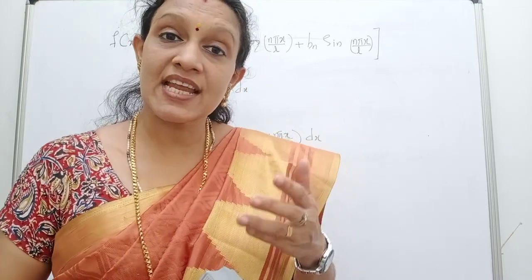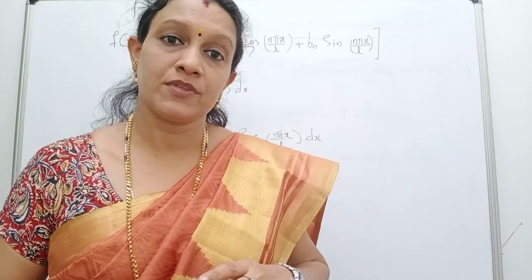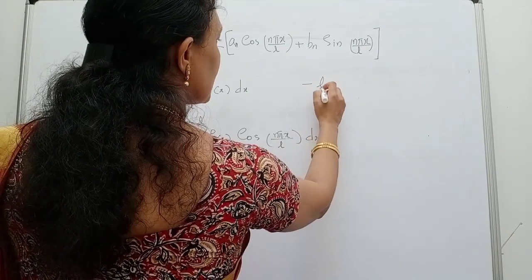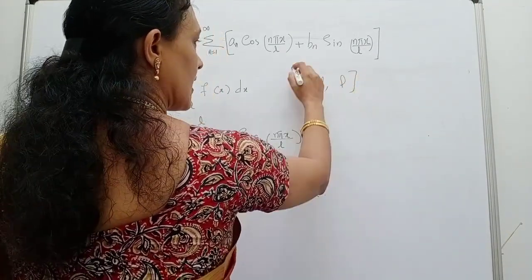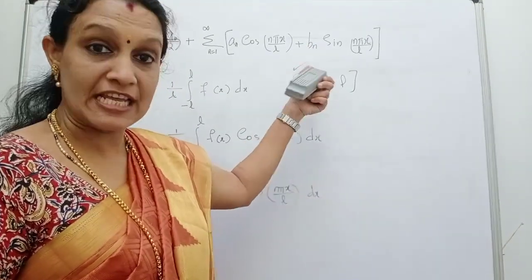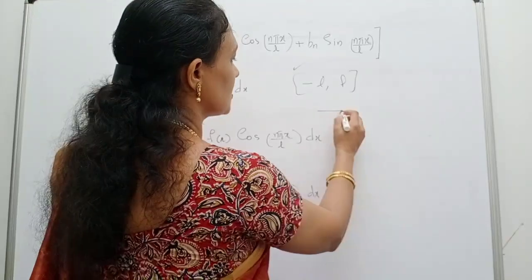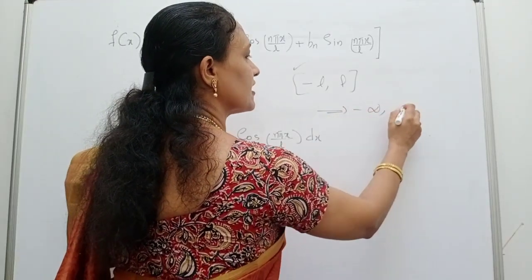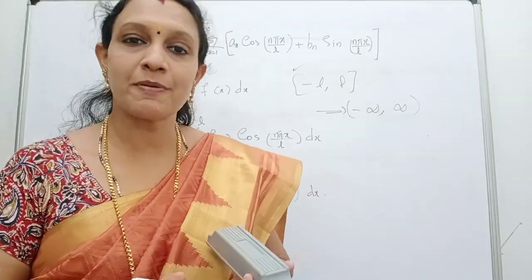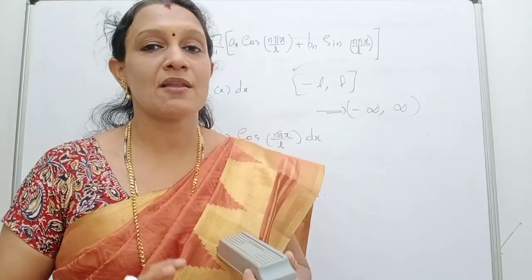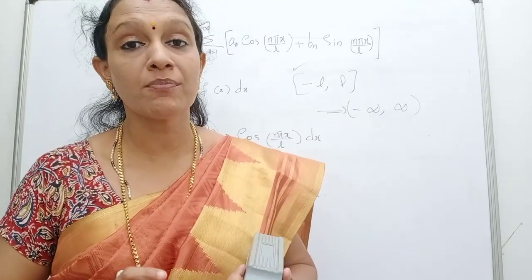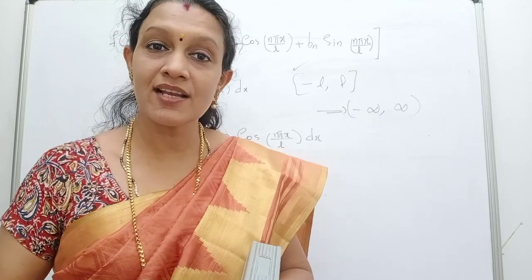Suppose we are extending L to infinity. In this case the function f of x is defined on the interval minus L to L. So what is happening when you are extending this to infinity? This becomes minus infinity to infinity. So in this case the function is not a periodic function. However, this can be represented as an integral, and this particular integral form is called the Fourier integral representation.